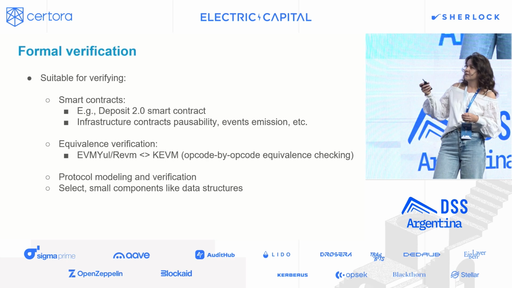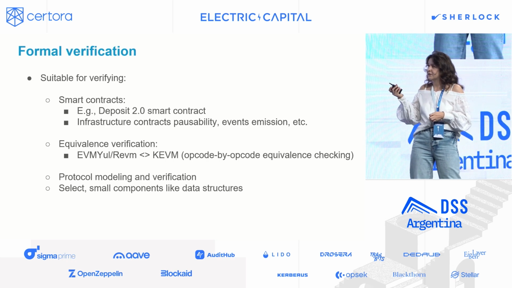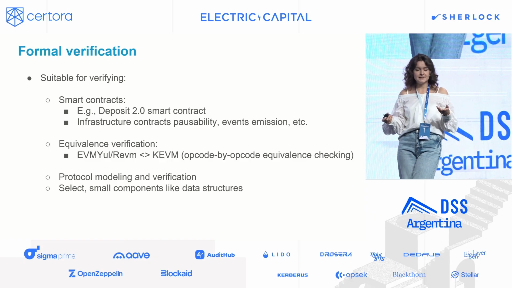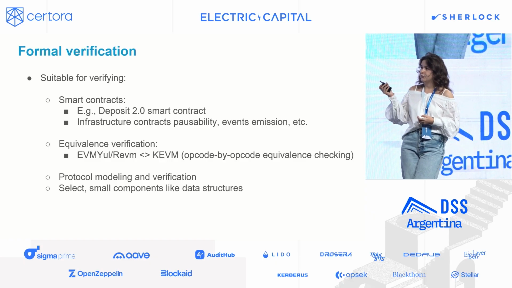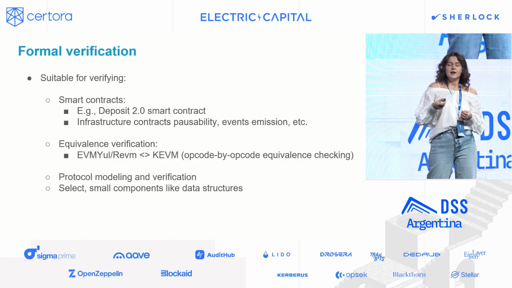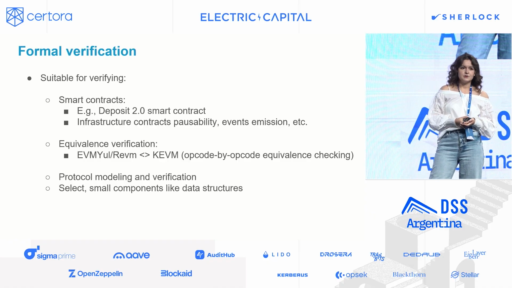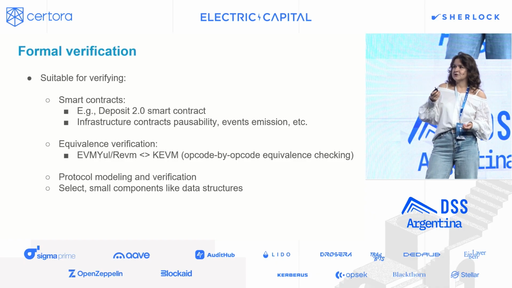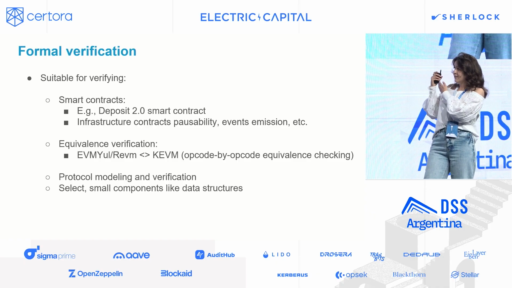So for these contracts, we can formally verify that events are emitted correctly. We can formally verify that if they are paused, then they cannot be called successfully anymore. These are all things that we have proved for some of the L2s. And there are production-grade formal verification tools like Certora Prover, Halmos, and others that can deal with that.